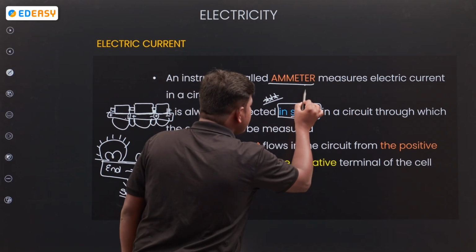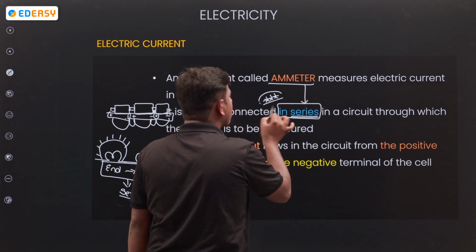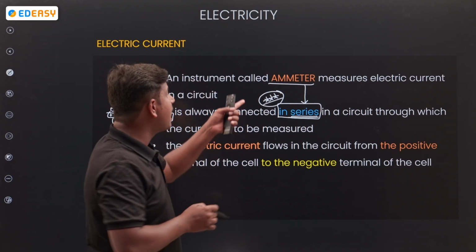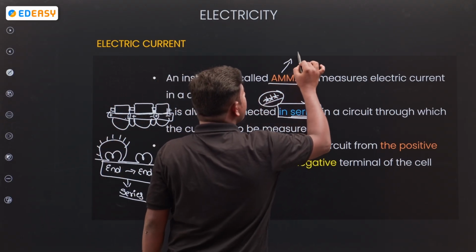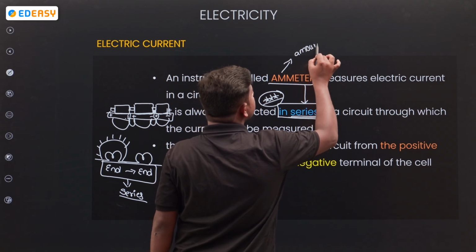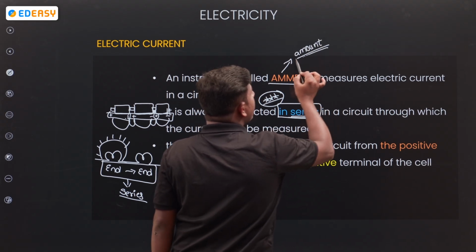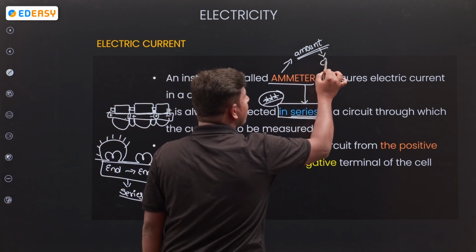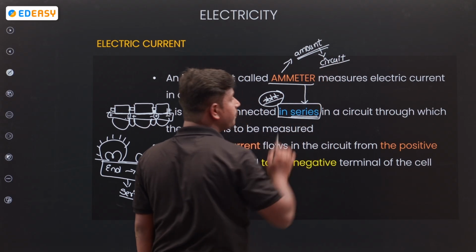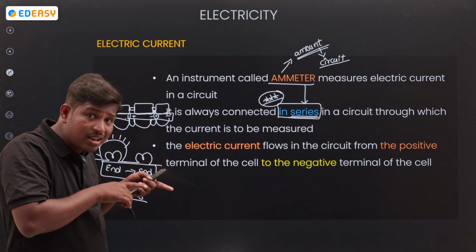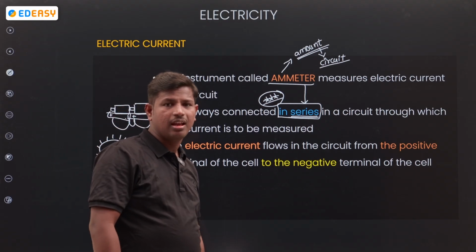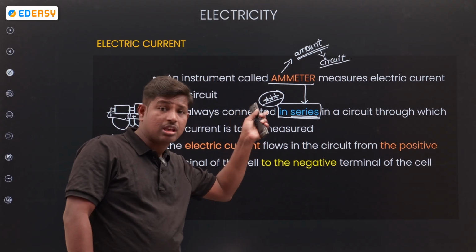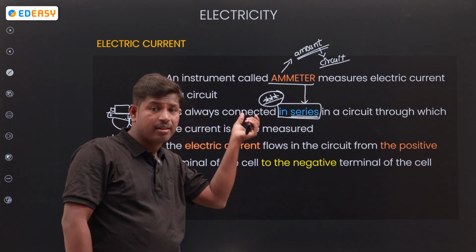How is the ammeter connected? Always in series. Remember, star mark given. The ammeter is always connected in series, because the ammeter measures the amount of current present in the circuit. Where do you calculate the amount? In the total circuit. If you want to get the total circuit current, the ammeter is always connected in series only, because you are getting the total amount of current through the circuit. How much current?